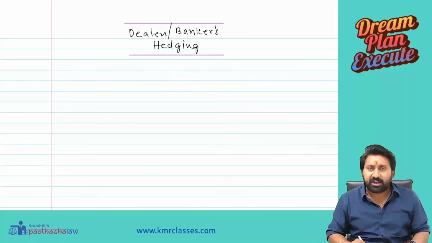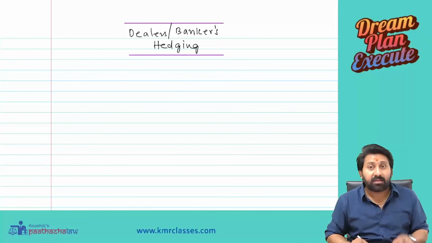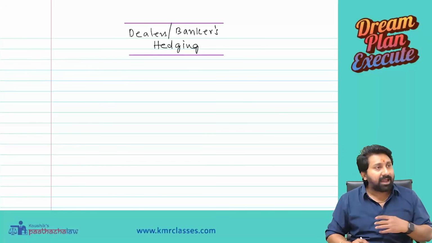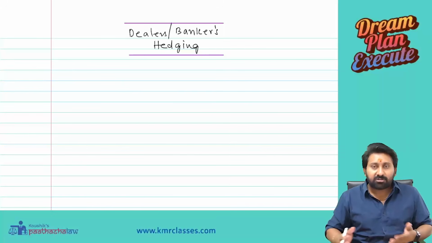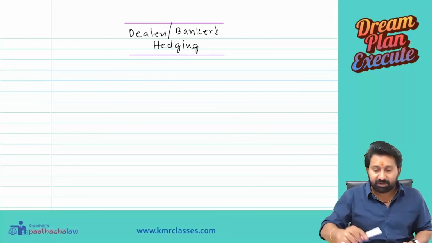Name itself is clear. Normally hedging is done by the customer. Now hedging is done by whom? The banker himself. Sir, why does the bank have to do hedging? They are the main persons now. Why do they have to do it? Listen carefully, I will give you some examples.